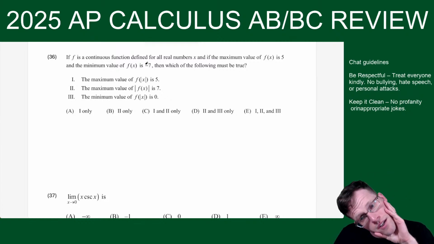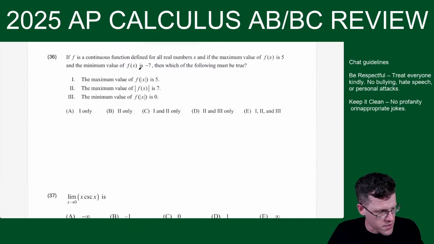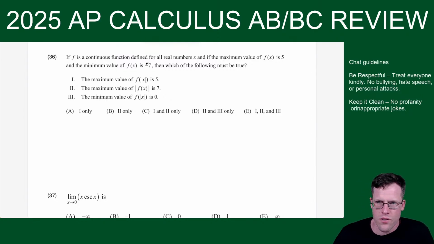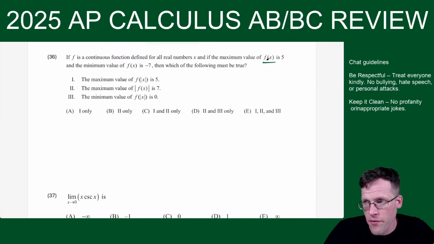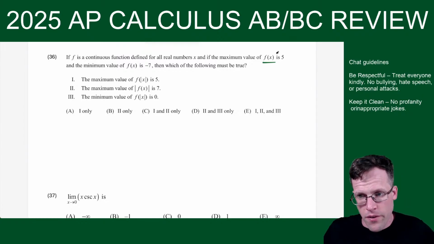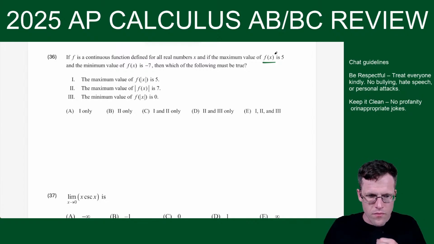All right, here we go. This is a good one. 36. So someone's like, oh, concepts. That was a great question before, because yeah, concepts are really big on the AP test. So for this one, f is a continuous function defined for all real numbers x, and the max value of f of x is 5, and the min value of f of x is -7. These are official, indeed. Okay, so what are they saying here? The minimum value is -7. Which of the following must be true?